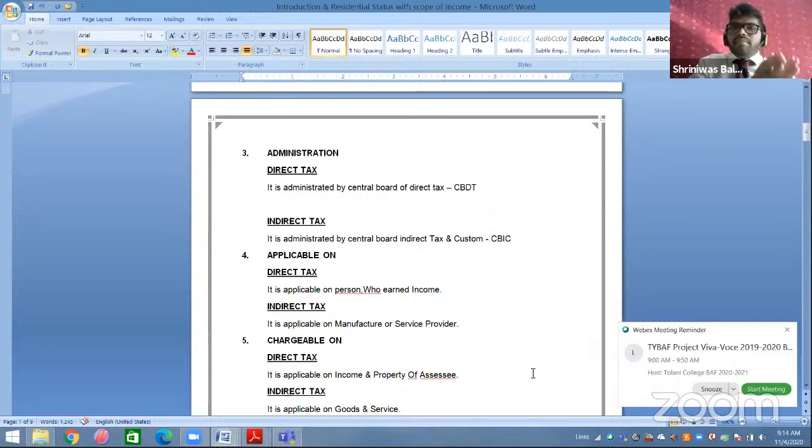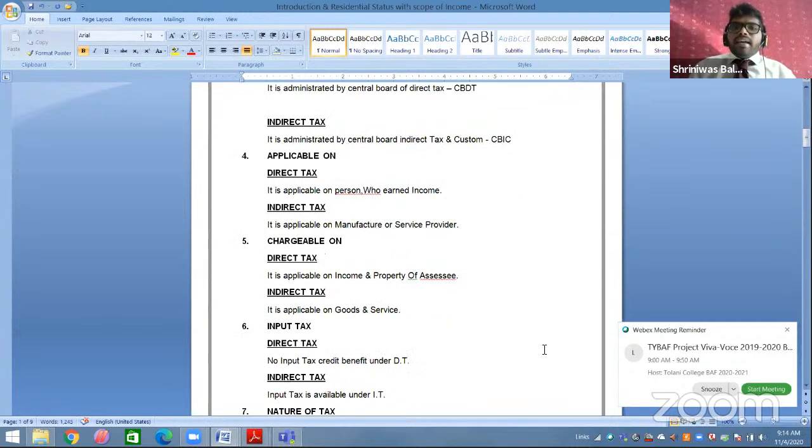So direct tax is administered by the Central Board of Direct Taxes, and indirect tax is administered by the Central Board of Indirect Taxes and Customs. All the notifications and guidelines related to income tax are issued by the CBDT. Now, direct tax is applicable on whom? And indirect tax is applicable on whom? Direct tax is applicable on the person who earns income. Direct tax इसके ऊपर applicable होगा जिसने income earn किया. And indirect tax will be applicable on the manufacturer or service provider.